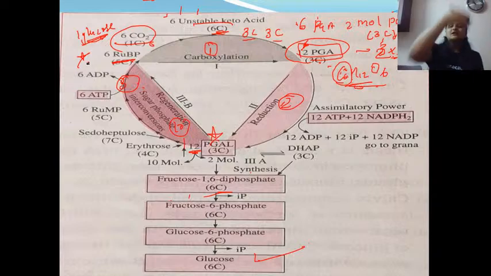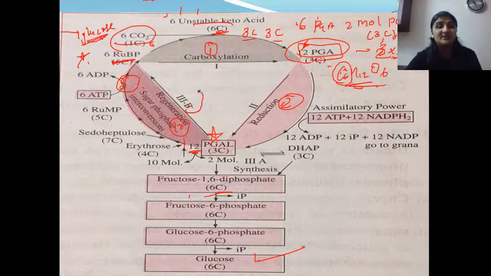बरोबर ना. कारण की पुढचा CO2 फिक्स व्हायला तुम्हाला RUBP लागणार आहे. मग RUBP फॉर्म करण्यासाठी तुम्हाला काही मॉलिक्यूल रिजनरेशन मध्ये टाकावेच लागतील. बरोबर की नाही? Yes. So this third point is regeneration. Clear? So first is carboxylation, second reduction, and third regeneration. Am I clear? So reduction is nothing but PGA will get reduced to PGAL, that is phosphoglyceraldehyde, and then the next 10 molecules will go for regeneration.